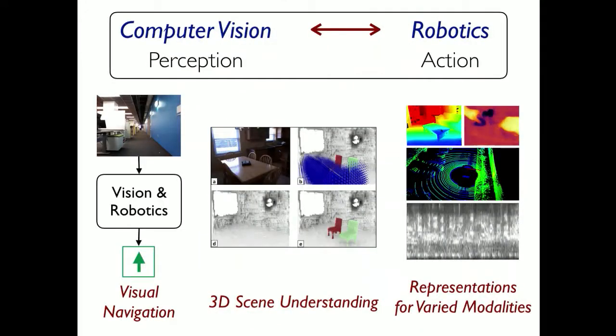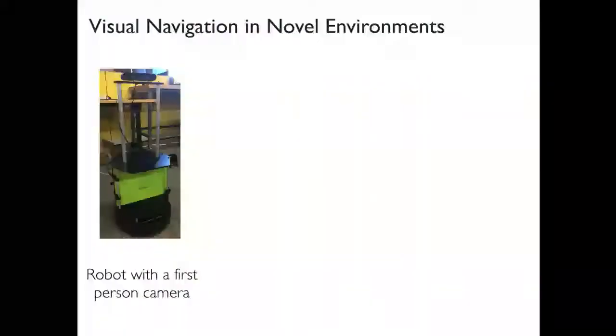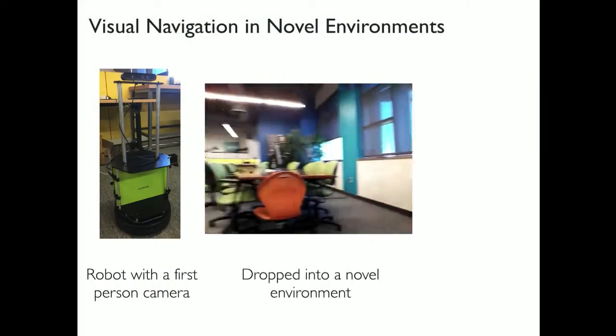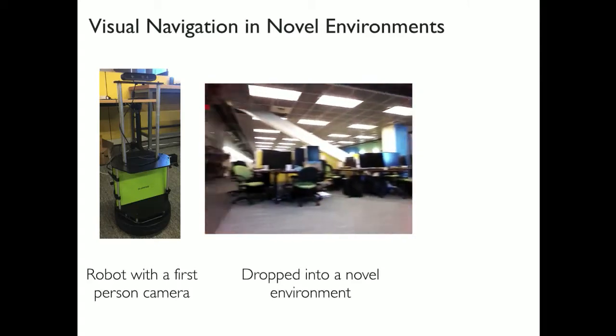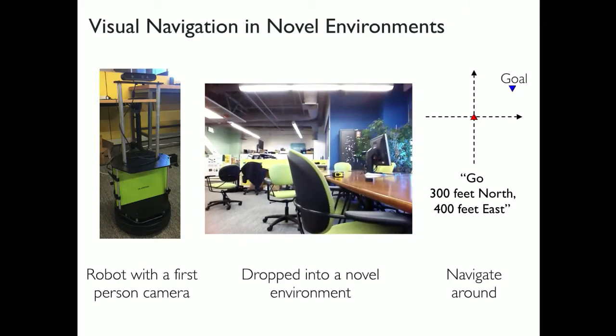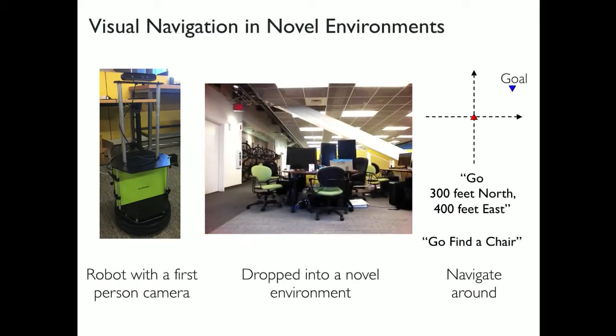And in this particular talk, I'll first and mostly focus on the problem of navigation, and then give you brief teasers about how we can do 3D scene understanding and learning representations for varied modalities. So let's actually see what this problem of robot navigation is. The specific problem I'm going to tackle is visual navigation in novel environments, where we have a robot that is equipped with a first-person camera, and it has been dropped into a new environment that it has never seen before. And what we want this robot to be able to do is to navigate around, which is go to a particular point in space or go find objects of interest.